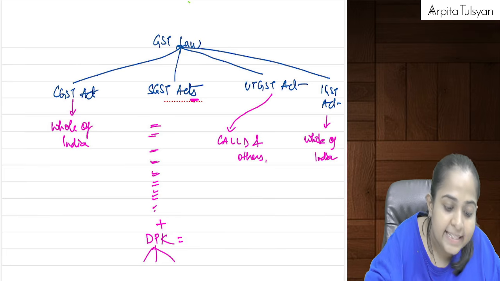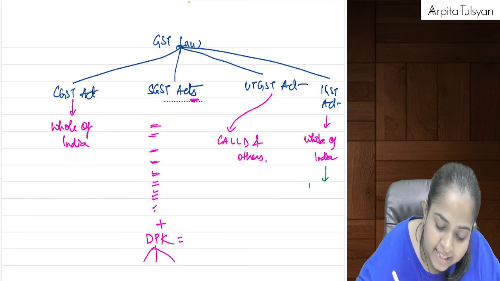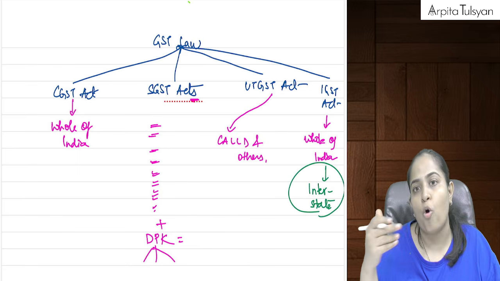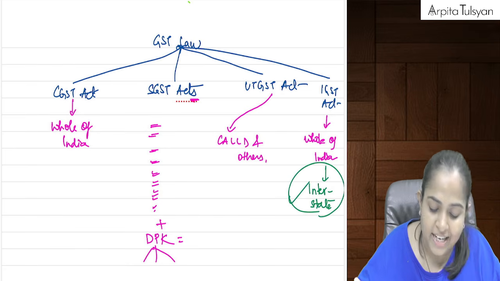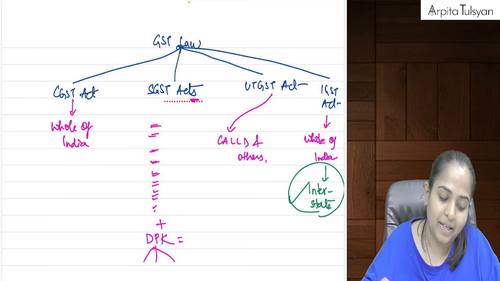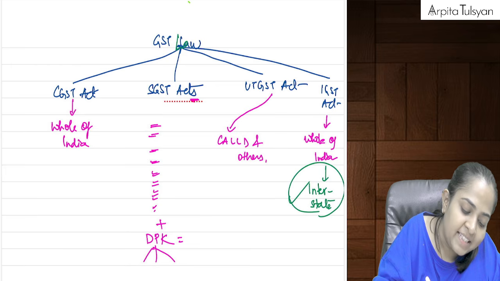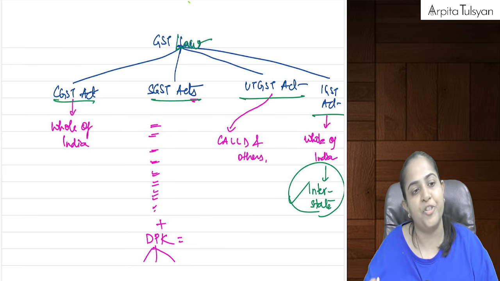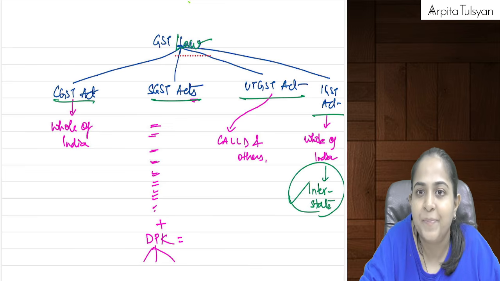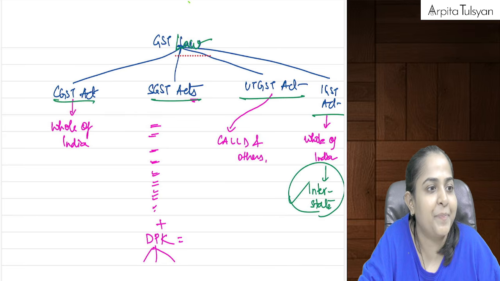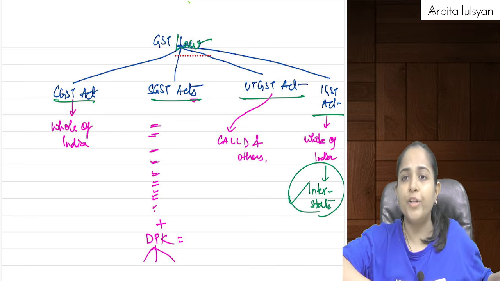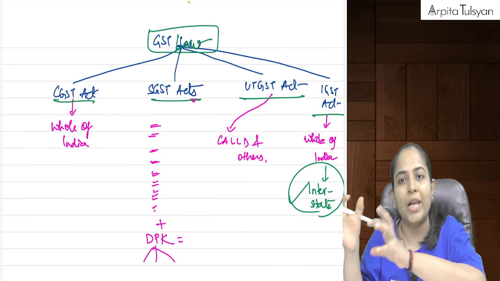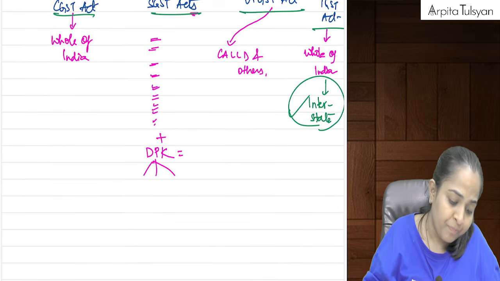The IGST Act is mainly for whom? It is mainly for all interstate transactions, meaning where 2 or more states are involved, the IGST Act will be applicable. So when I say GST law came into picture, it means these acts came into picture. Manageable till here? Yes. So with this you must have understood that whenever we use the words GST laws, it means which acts came into picture.